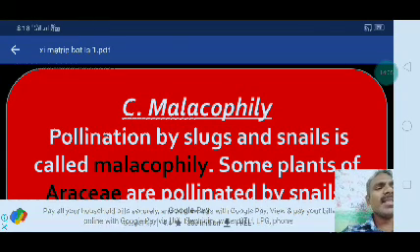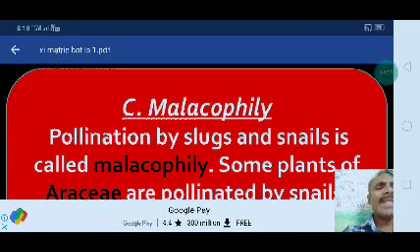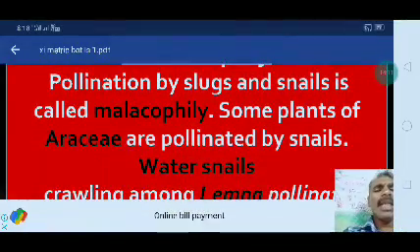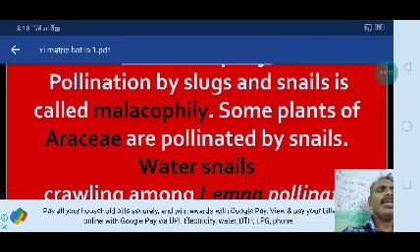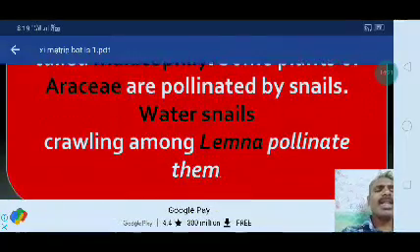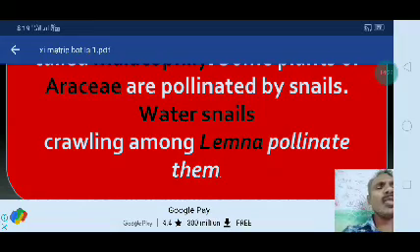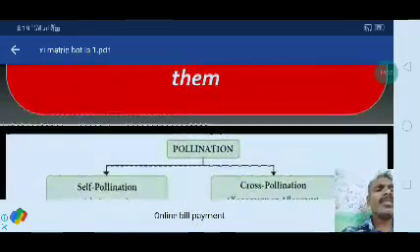Then malacophily, with the help of snails. The pollination by slugs and snails is called malacophily. Underline Araceae, that is the family mostly pollinated this way. Members of Araceae are pollinated by snails, and water snails crawling among Lemna. These are water plants that they pollinate.